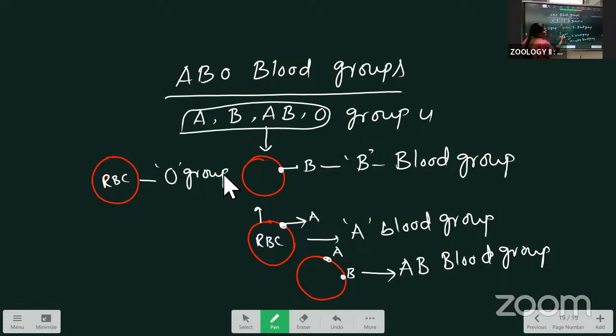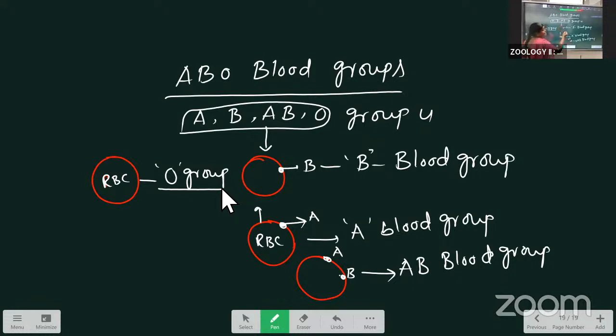If the A antigen is present, we call it the A group. If the B antigen is present on the RBC, it is the B group. If both the A antigen and B antigen are present, we call it the AB group. And if no antigens are present, we call that group the O group. Like this, the blood groups are mainly categorized by the presence and absence of antigens. One more thing is there.